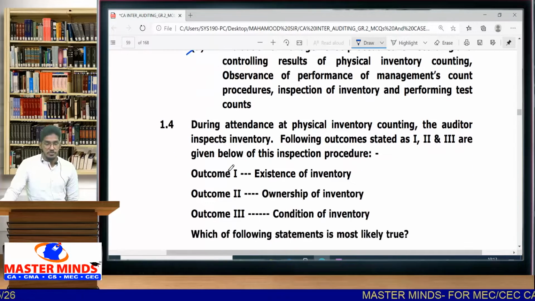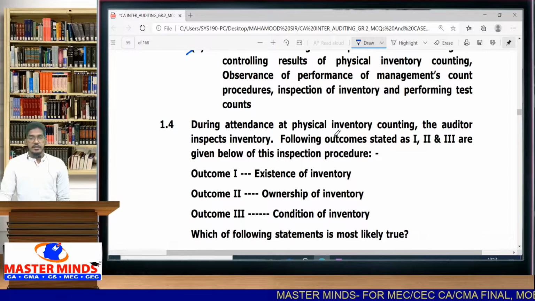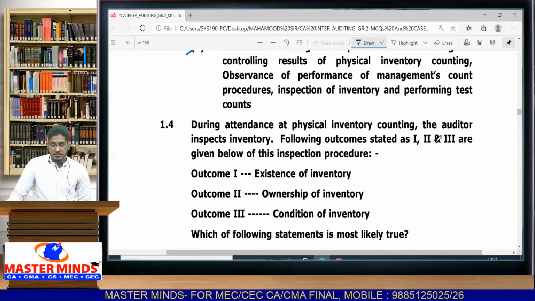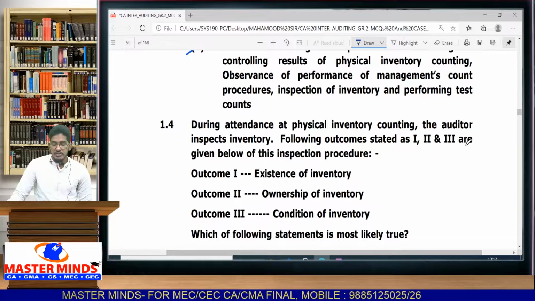Then 1.4, next MCQ. During attendance at physical inventory counting, the auditor inspects inventory. Definitely, when you go for physical inventory counting, what is the auditor going to do? He will inspect the inventory. The following outcomes, stated as 1, 2 and 3, are given below of this inspection procedure. So some outcomes they are giving.